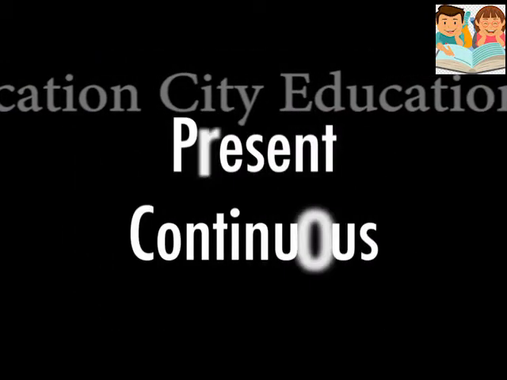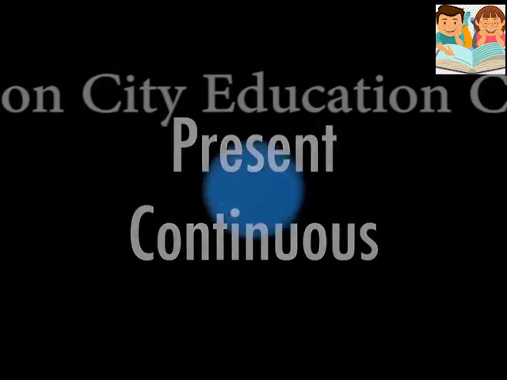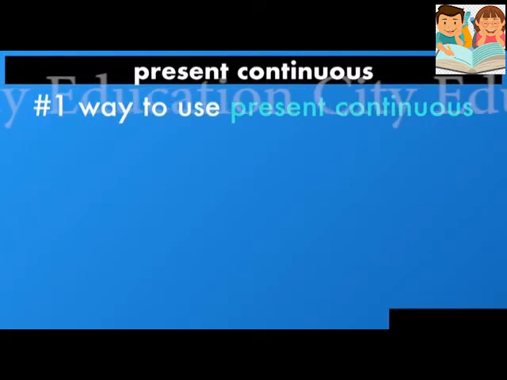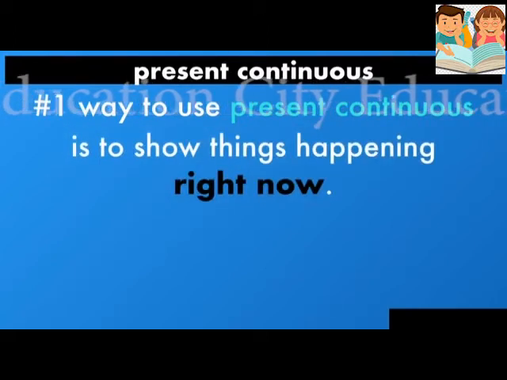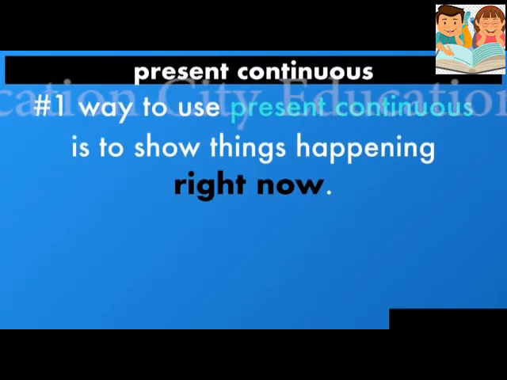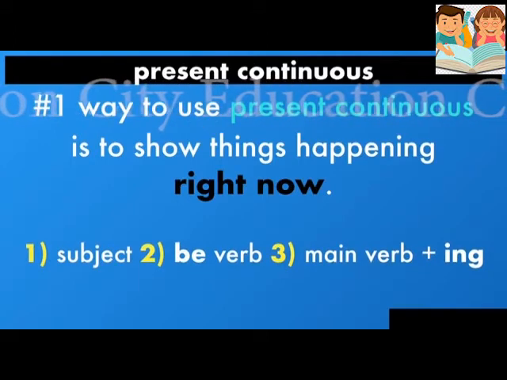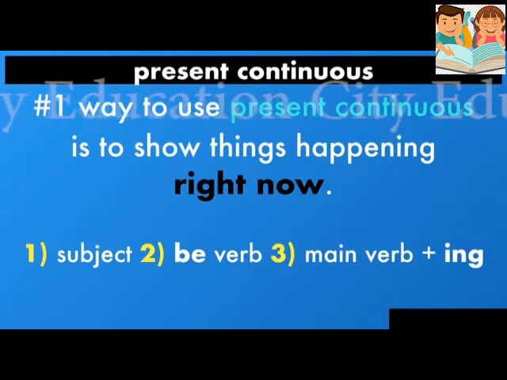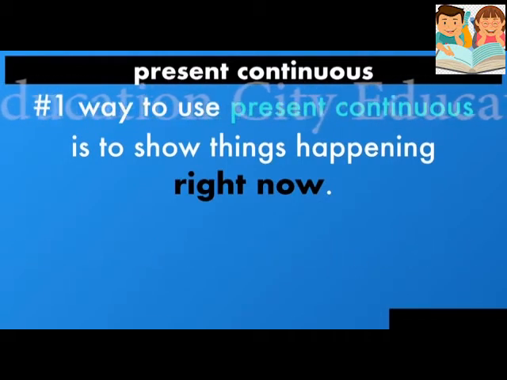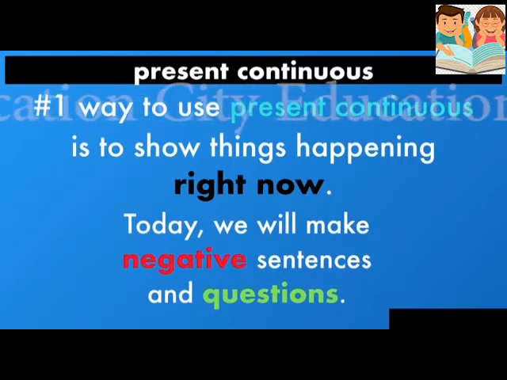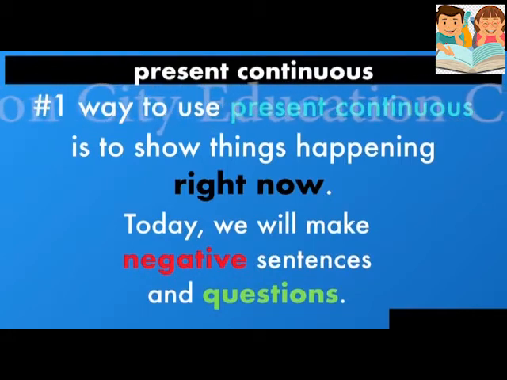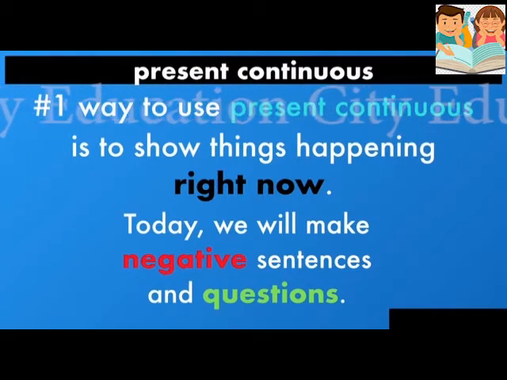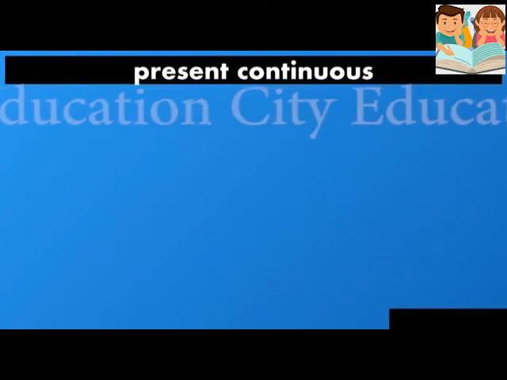Present continuous tense. If you remember, I had told you yesterday how to use present continuous, which is to show things happening right now, जिसमें हम present चीज़ की बात करते हैं. And we needed a subject, a be verb and a main verb plus ing for a statement sentence. So today we will make negative sentences and question sentences in the present continuous tense. Okay, so let's start.